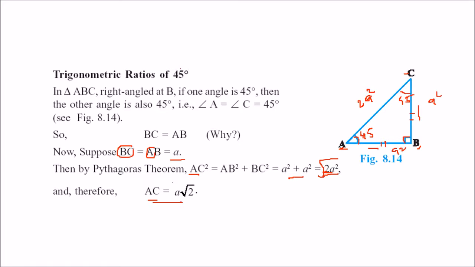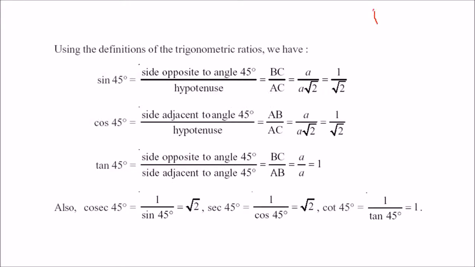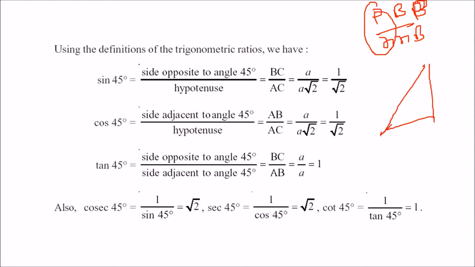So AC we got, and BC and AB we assumed as A. Now we know this is sine. I'm not taking all these as side opposite, but let us take it like this. This is just for completion because this is how you learn. But the best way is this is A, and this is A root 2. This is your perpendicular, this is your base, and this is your hypotenuse.